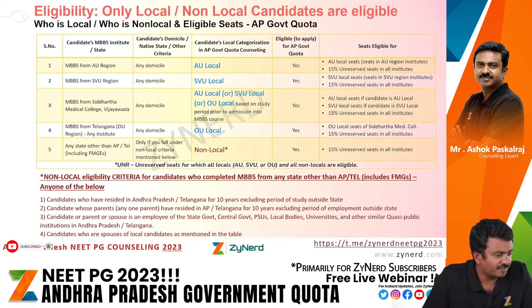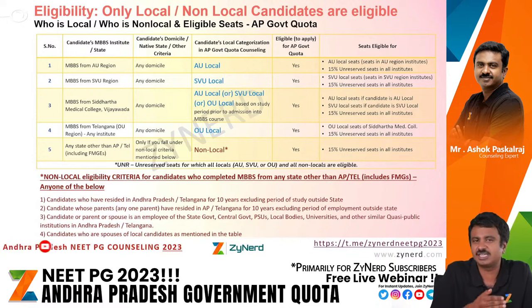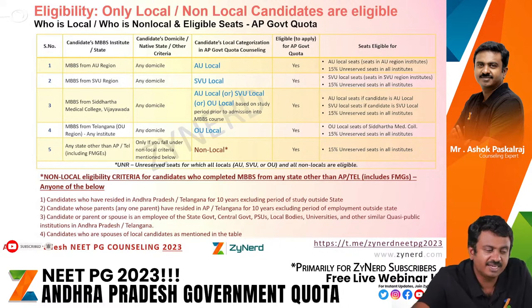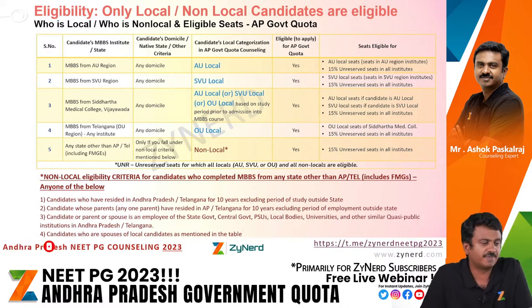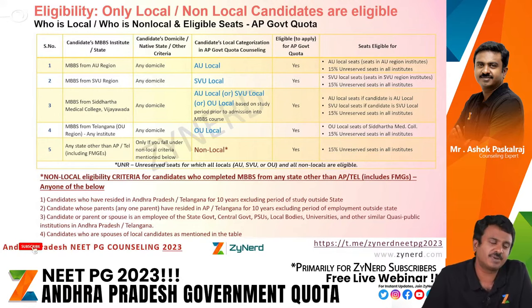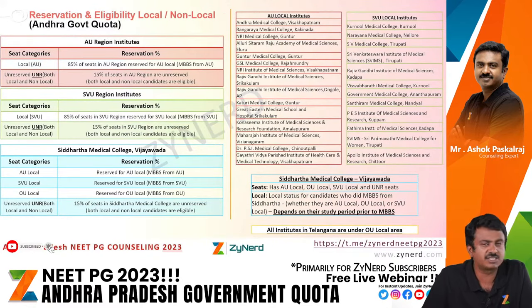Based on MBBS, any domicile, that is something we want to stress. An MBBS from Andhra Pradesh, even if they belong to a different domicile, let us say the state of Karnataka, Maharashtra, or Jammu and Kashmir, is still considered local just because they did their MBBS from Andhra. This is very clear. Now, there are seats which are local. The seats are pretty straightforward.